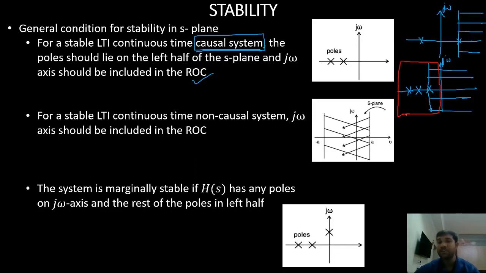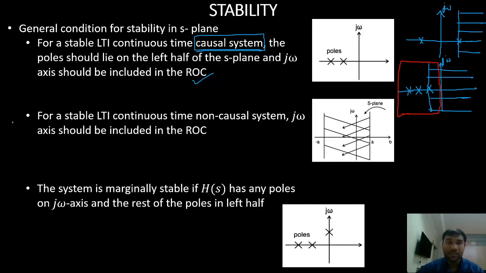If all the poles of the system are in the left half of the S plane and my system is a causal system, then I can say my causal system is stable. This is for the stability of a causal system.